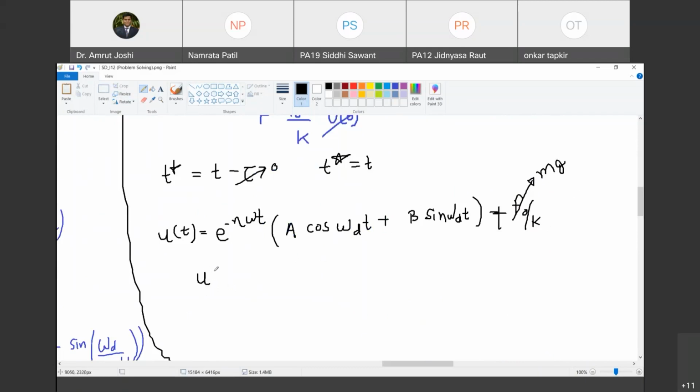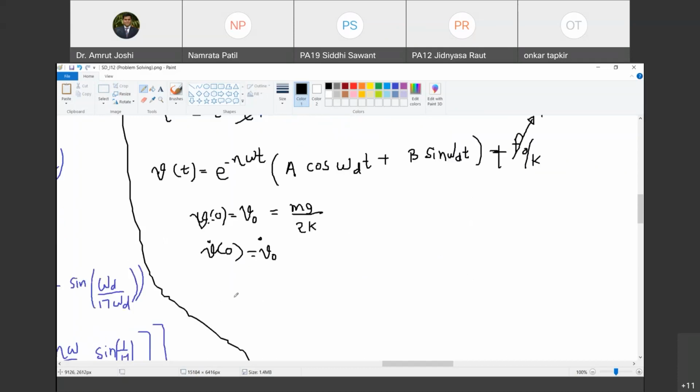Initial conditions are u of 0. तो पहले तो यहाँ पे u of 0 बोलने के बजाय मुझे बोलना पड़ेगा v of t. Are you with me? Because we are dealing with the motion in y direction. v of t. And then instead of calling this as u of 0, I will call it as v of 0, which is equal to v0, which is equal to mg by 2k. Agreed? This is the change. And what is v dot of 0? v0 dot.